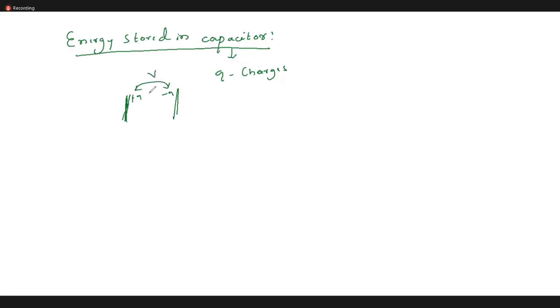From this, I need the work done to move some additional charge, to give additional charge to the conductor. So let me say dW is equal to the potential difference times dq, since we are giving the charge dq here. dW is equal to V into dq. What is the potential difference across the plates? V is equal to q by C.